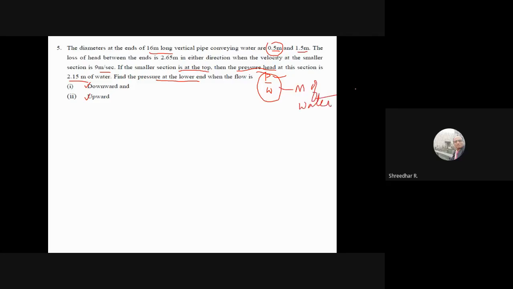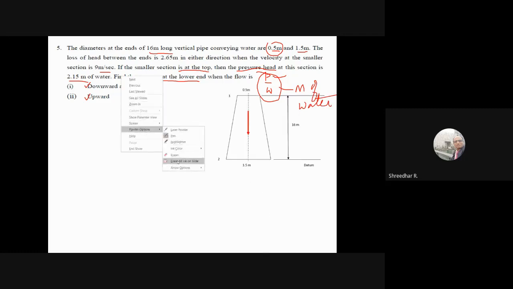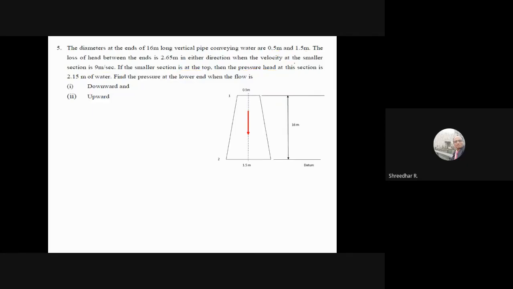Now I'll represent that by the sketch. So this is the sketch you have. See here. What I told, the smaller section is 0.5 meters, the larger section is 1.5 meters, which I have represented. Then the smaller section is at the top, so I represented it at the top. Then the pressure head here at the smaller section is 2.15. You can name this as 1 and this as 2. Now, in the flow direction, I will represent this as 1, and this as 2.